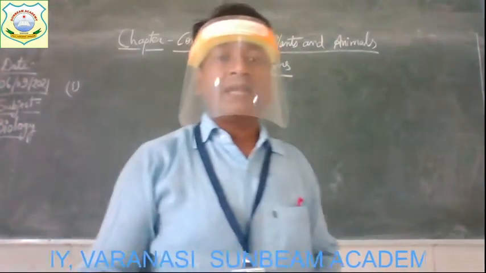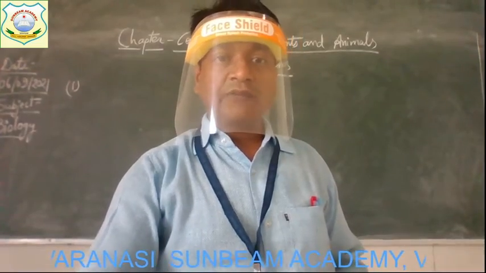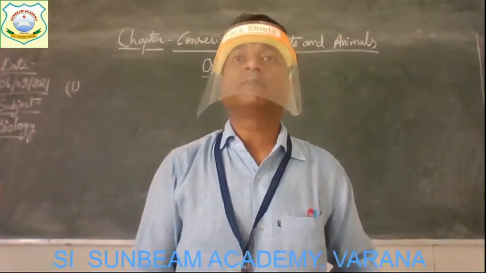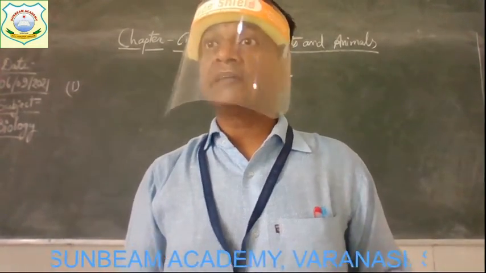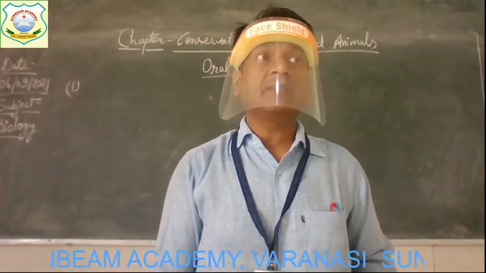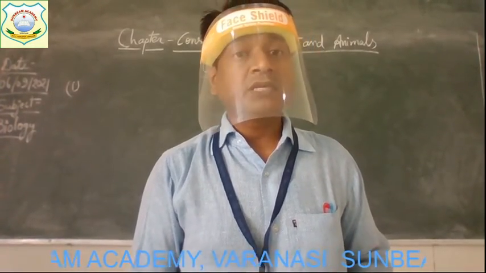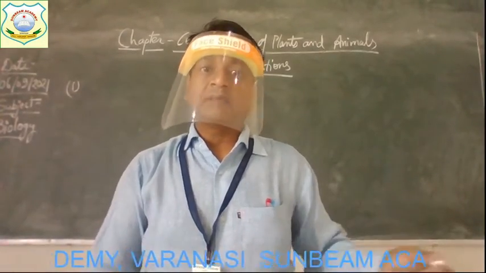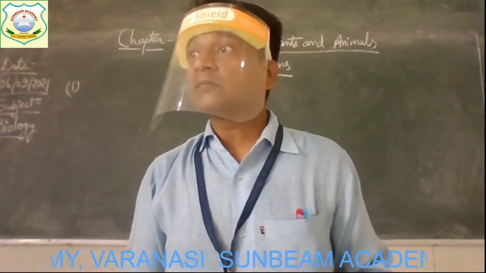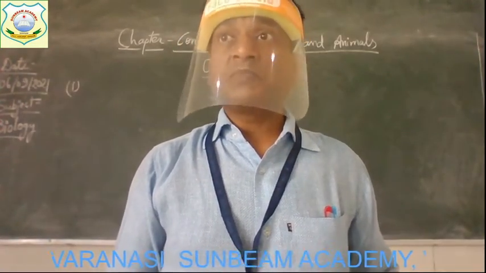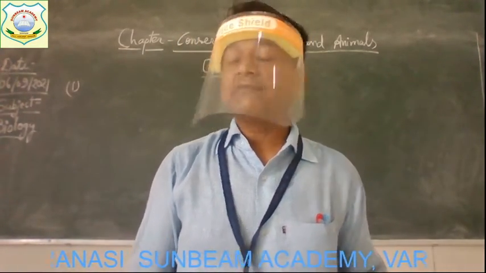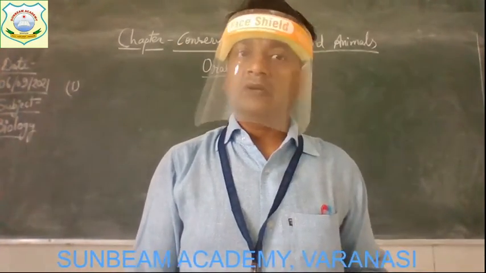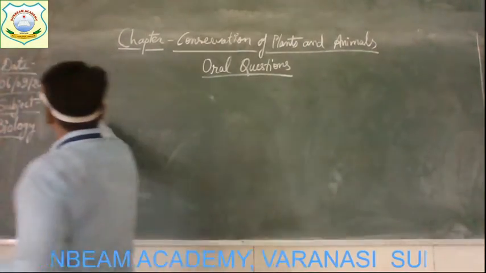The question number one is, what are you referring to when you talk about the flora and fauna of a place? Children, remember that in the first paragraph of the chapter we have explained about flora and fauna. So here, the same, you have to explain about flora and fauna. If someone is talking about flora, it means species of plants, and if someone is talking about fauna, it means species of animals.